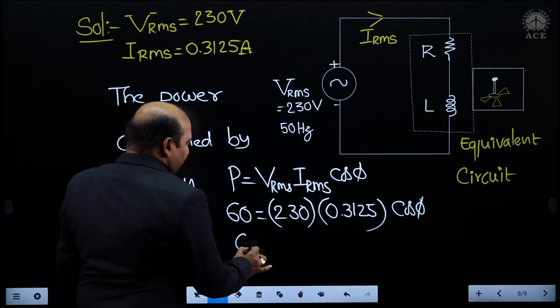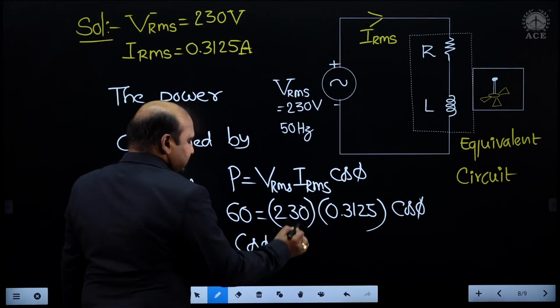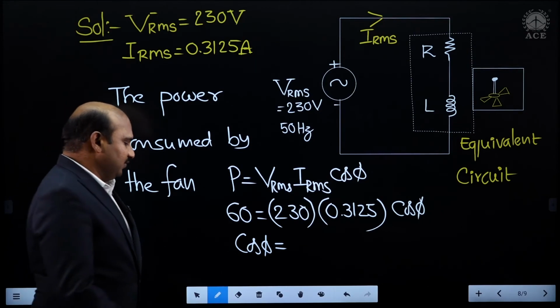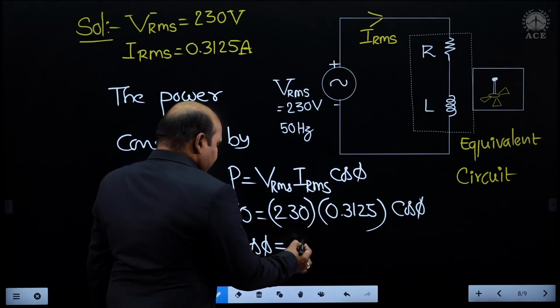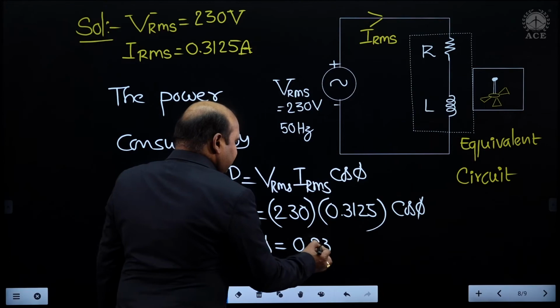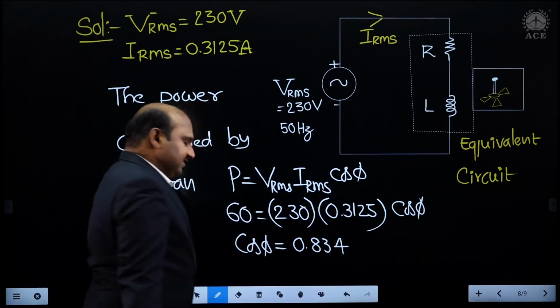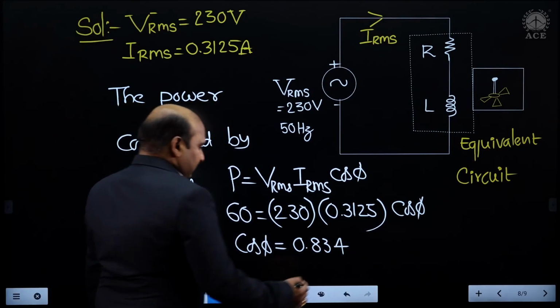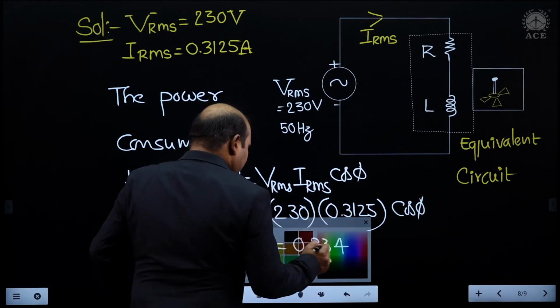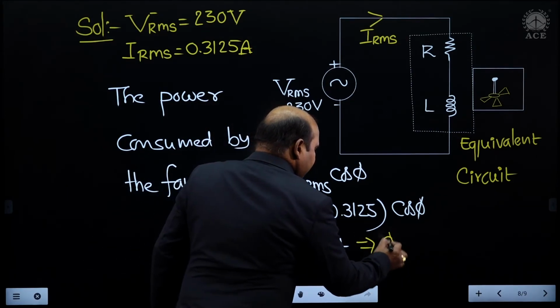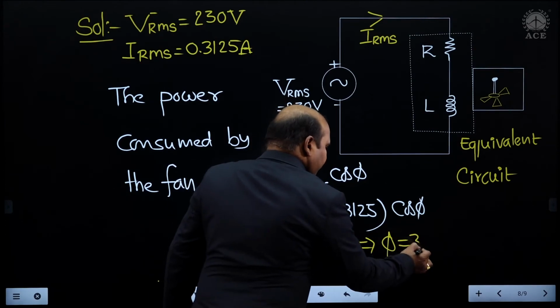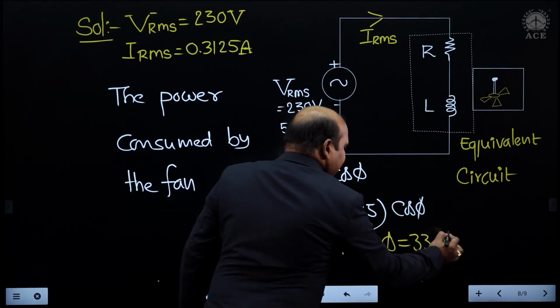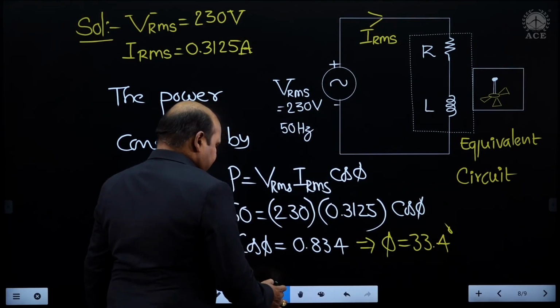Once you simplify this, you will get the cos phi value as 0.834. From this, phi is 33.4 degrees. The phase angle is 33.4 degrees.